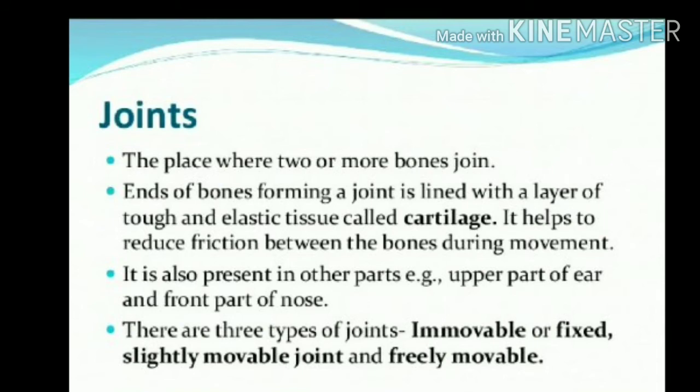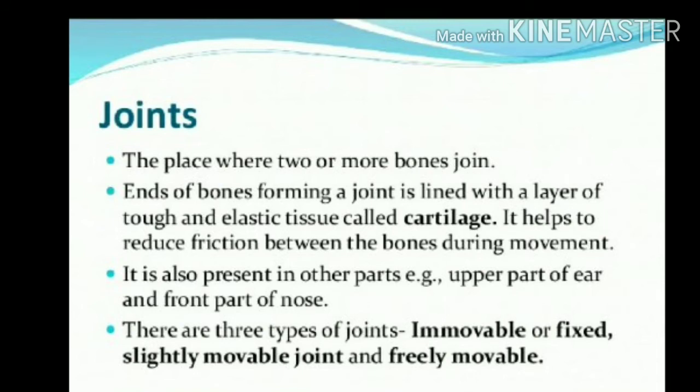The ends of bones forming a joint are lined with a layer of tough and elastic tissue which is called the cartilage. See, this cartilage is like the bone, but it is not as hard as the bones, because it has elastic tissues. So it is different from the bone, and it is known as the cartilage. What is the function of the cartilage? It helps to reduce the friction between the bones during movement.